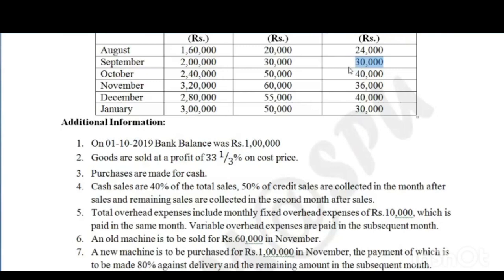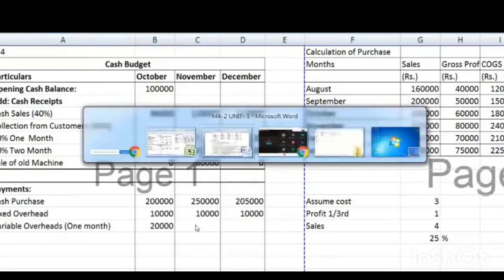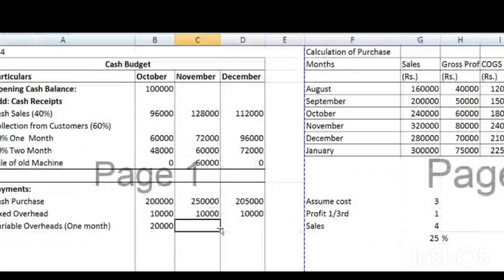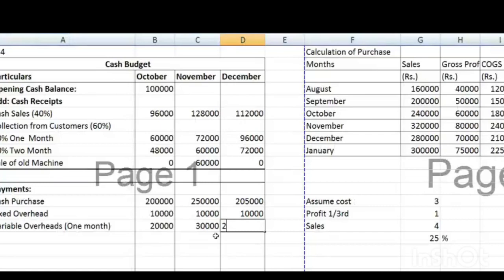So less 10,000, what is the amount you paid? 20,000. Very nice. In the same way, next is 30. Next is 26. Yes, very good. So this is overheads.